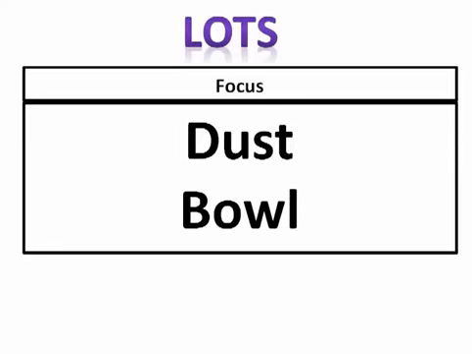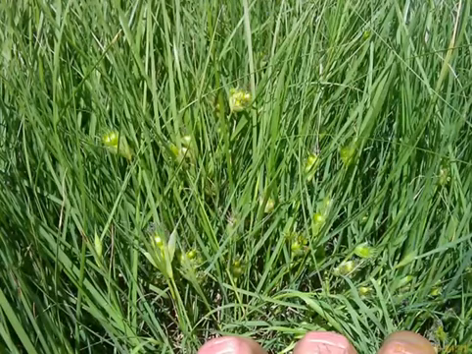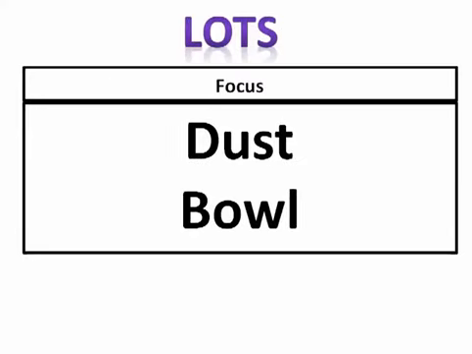Migration west also is our elements. Dust Bowl and migration west. Migration and movement is extremely important here. In the Midwest, or actually on the Great Plains, we talked about in the West. So we've got to talk about 2 things. What caused the Dust Bowl? 2 things: over-farming and climate. And then the movement and migration west is very important. We can't leave that out. So our focus is the Dust Bowl in the language of the standards and migration.